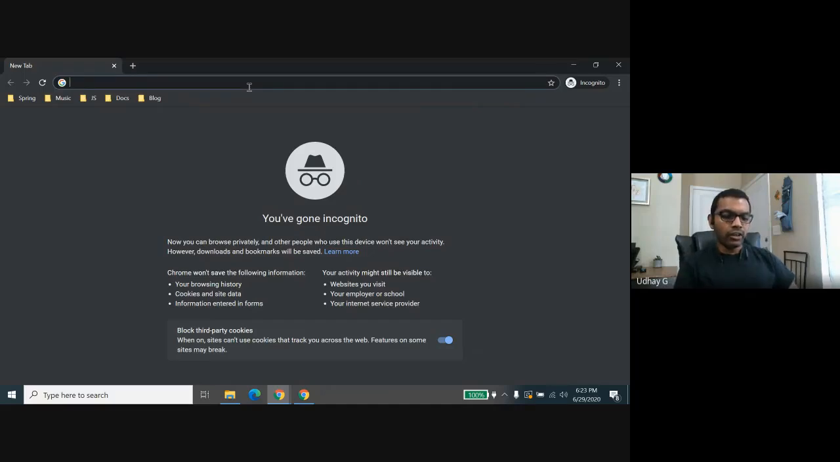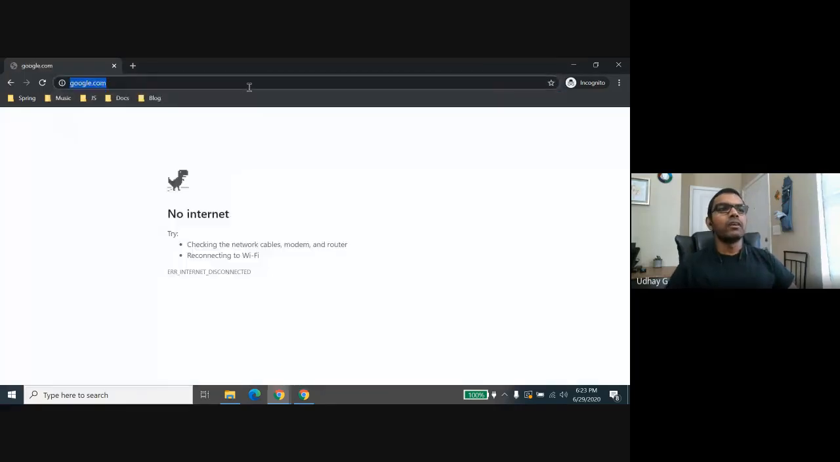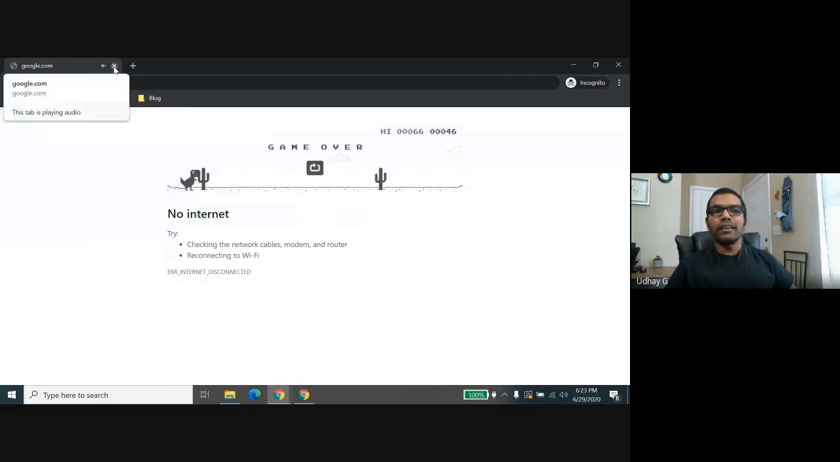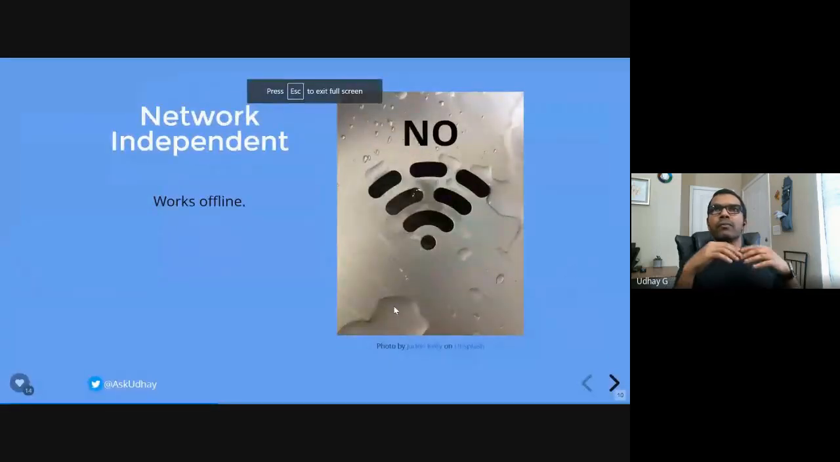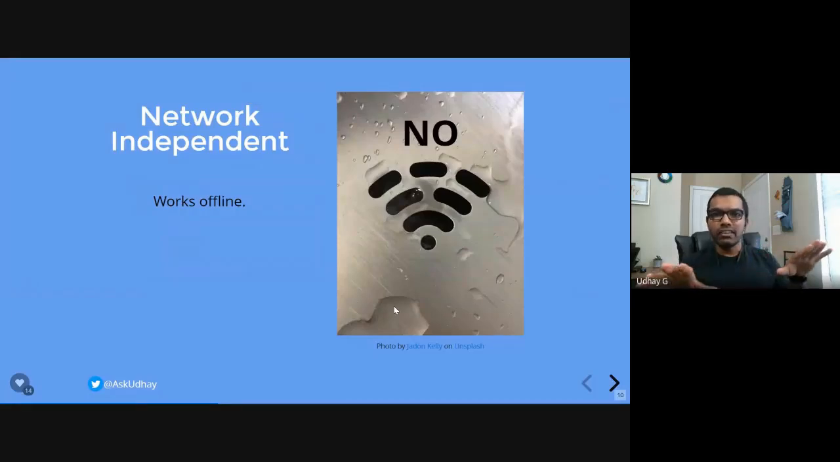So what is basically going to happen is when I access google.com, it's going to display this dinosaur icon, right? We can play the game as well if you want. This is what happens when there is no internet. But it's basically because it's a web app, right? Google.com is a web app. So what happens if your web app is a progressive web app? It doesn't need internet, provided you don't want to bring some data from the server.